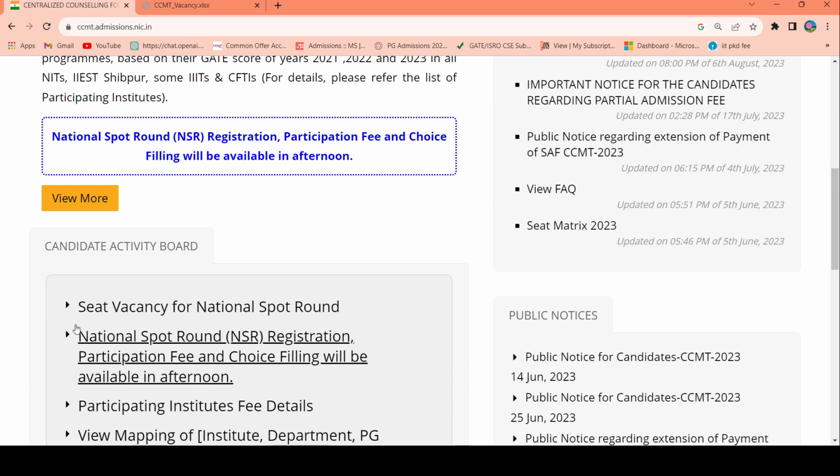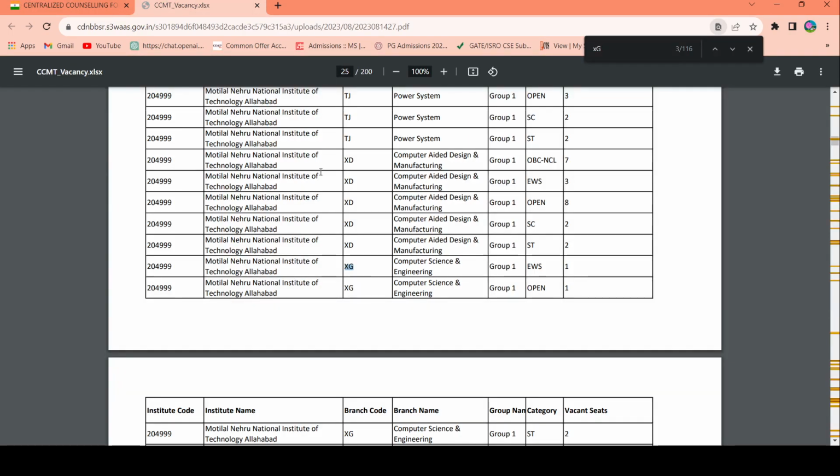You can just come on the ccmt.admissions.nic.in website, then click on seat vacancy for national spot round, and then you will get this seat vacancy report. Now, for example, if I have some target institution, say I want to get admission in NIT Trichy in CSE, I can search the CSE seat vacancy at NIT Trichy. If the seat is not available, then it's not advisable to register for the national spot round, because you won't get anything. It's just a waste of time and waste of money.